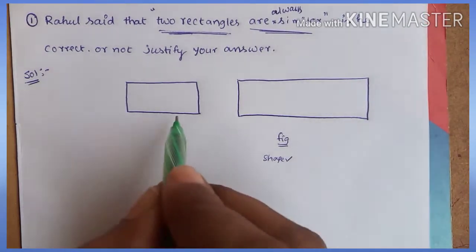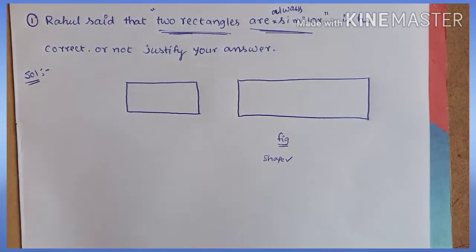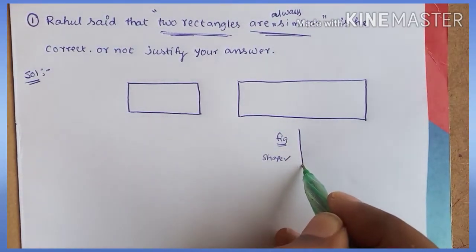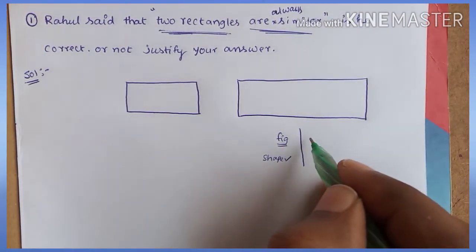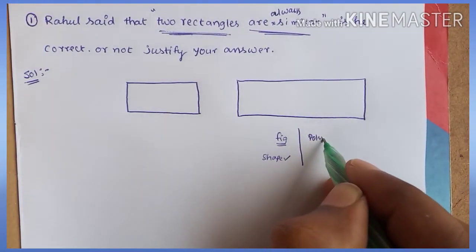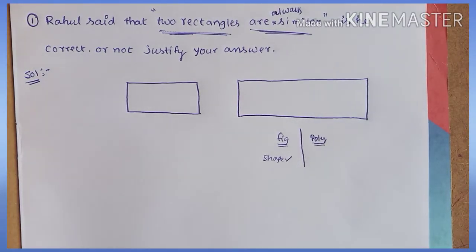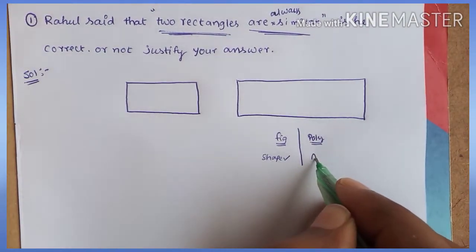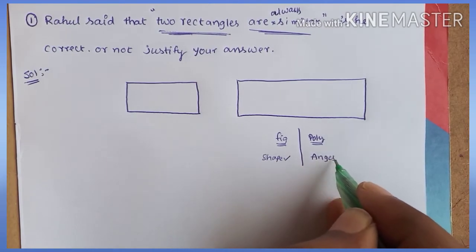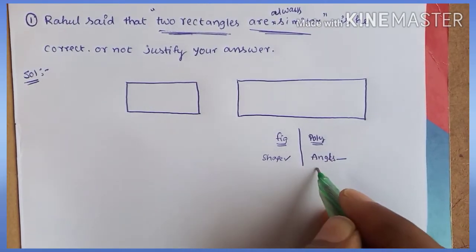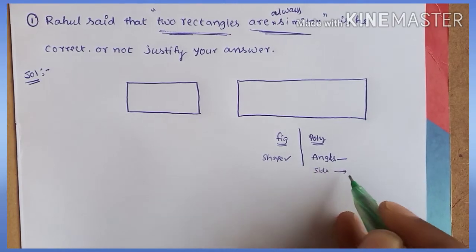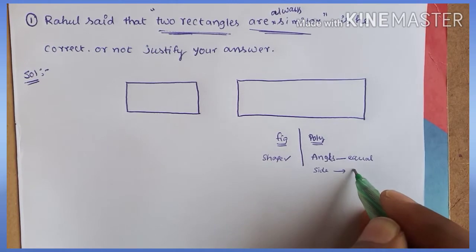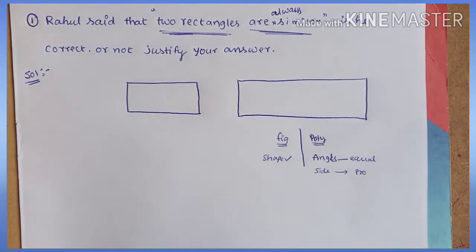According to this statement, we will feel that these two figures are in the same shape, so these two figures are similar. We will feel that way, but you have to consider them not as a figure but as a polygon. If two polygons are said to be similar, the corresponding angles must be equal and the corresponding sides must be proportional.